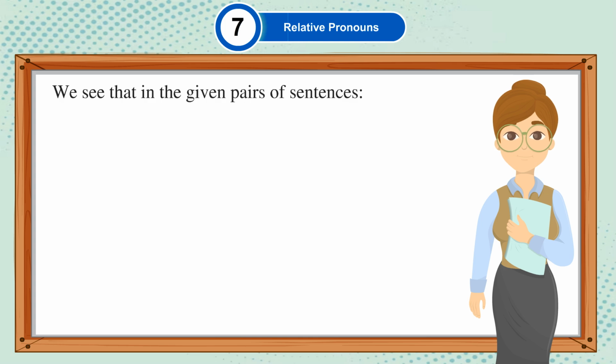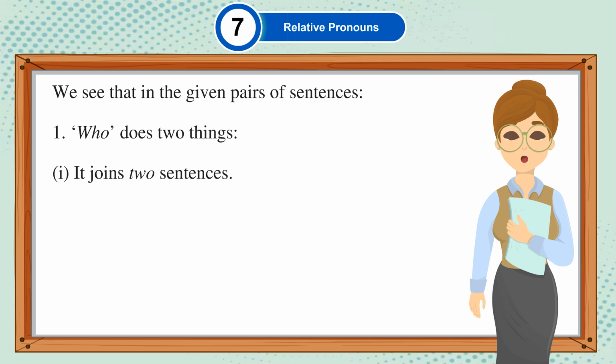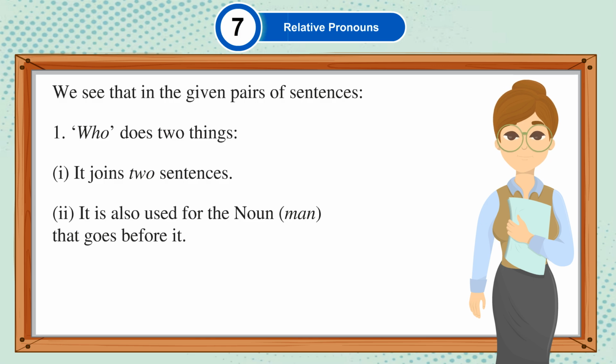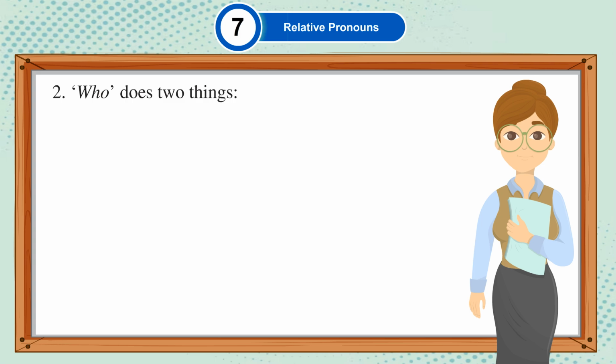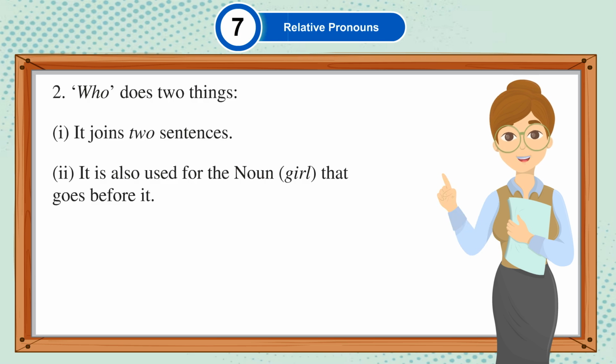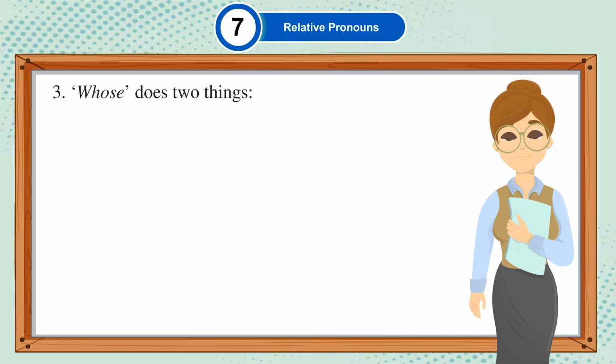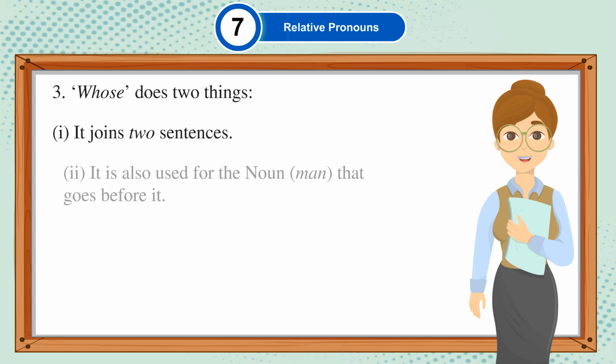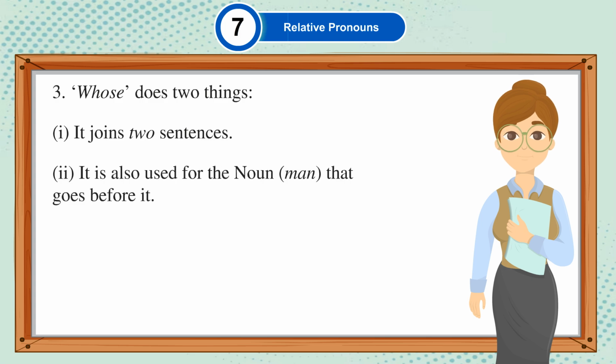We see that in the given pairs of sentences, who does two things. It joins two sentences. It is also used for the noun that goes before it. Who does two things. It joins two sentences. It is also used for the noun girl that goes before it. Whose does two things. It joins two sentences. It is also used for the noun man that goes before it.